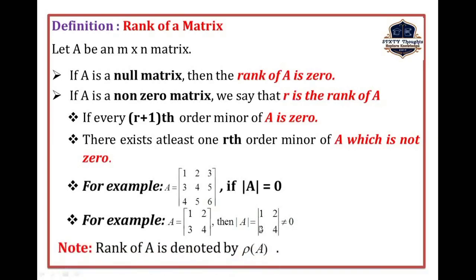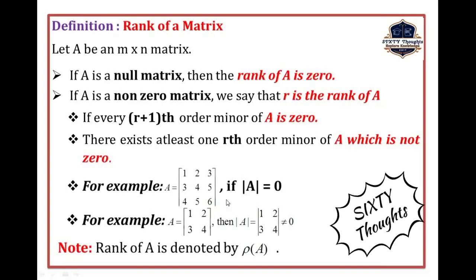Suppose we get this matrix value as 0. Again we reduce this matrix. If you reduce this matrix, there are 4 different types of 1 by 1 matrix. A 1 by 1 matrix means it contains only one element, either 1, 2, 3 or 4. Again we find modulus of A. You get, obviously, not equal to 0. Therefore the rank of A is 1. But coming to this matrix, if you reduce it, immediately we get modulus of A not equal to 0, therefore the rank of this matrix is 2.